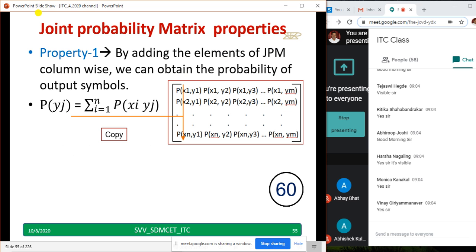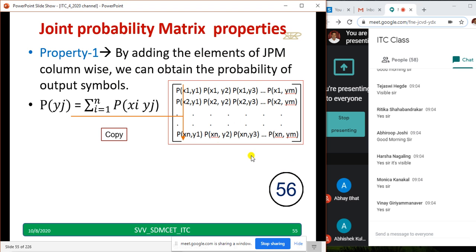There are three properties for a joint probability matrix. You have to remember all three properties so that it will be easy for you to solve any given problem. The first property: by adding the elements of a joint probability matrix column wise, we can obtain the probability of the output symbols. For example, when I add all these things, I'll get y1. When I add these things, I'll get y2. So copy down the first property of a joint probability matrix.